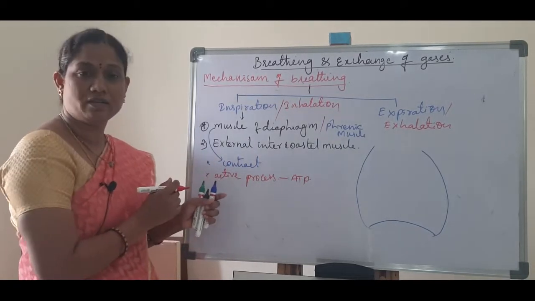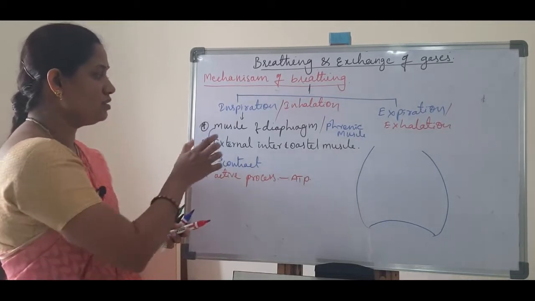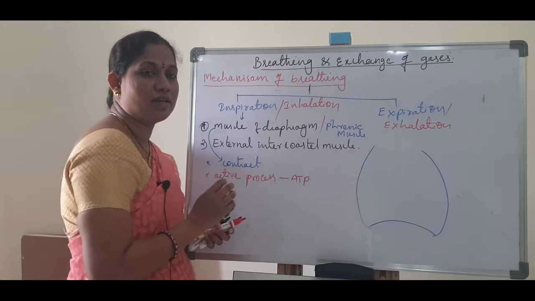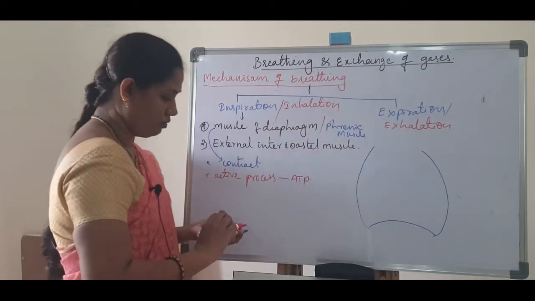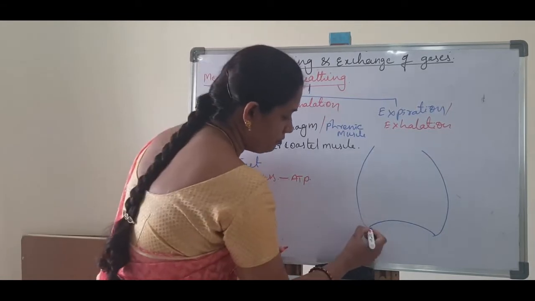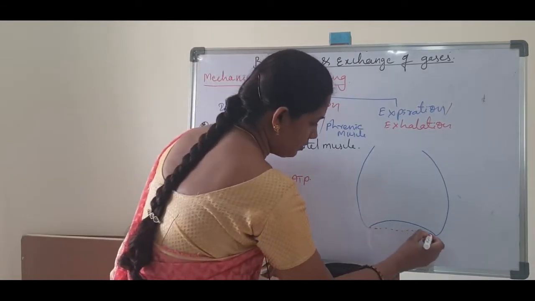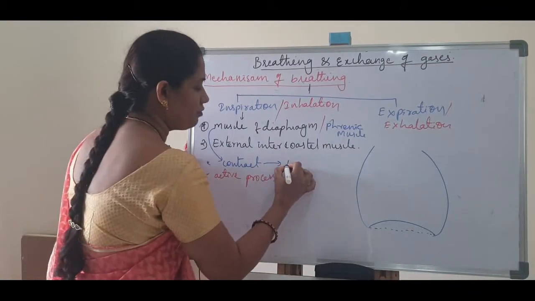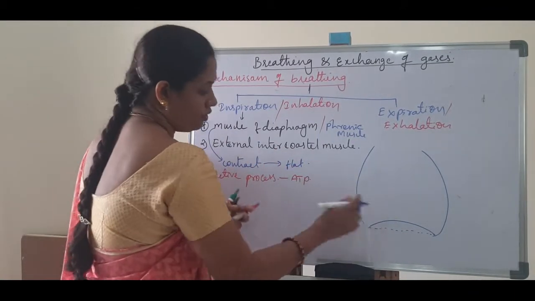So what will happen in inspiration? First, the muscles of the diaphragm, or phrenic muscles, contract. As a result, the diaphragm becomes flat.